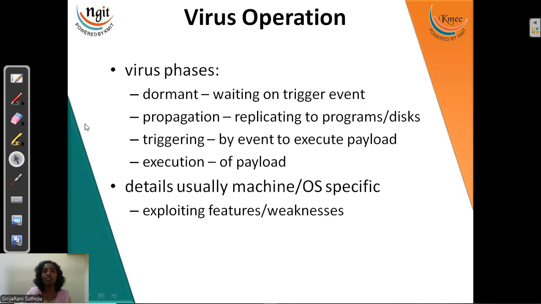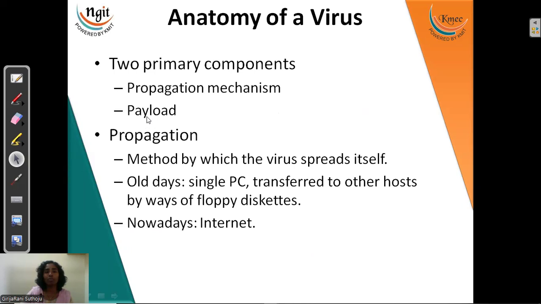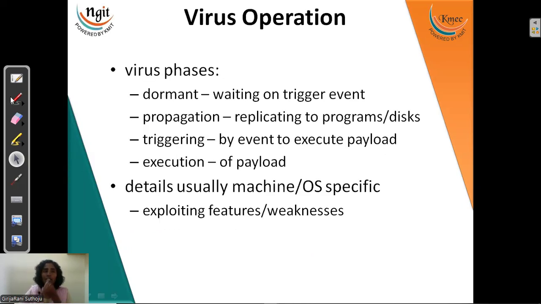Now, a virus has a few phases. There are 4 phases: dormant, propagation, triggering, and execution. In the dormant phase, the virus will be available in the system as just a body without a soul, waiting for when to trigger its action. Propagation is like, once a system is attacked, 2 MB will be replicated to 4 MB, right? While this is happening, it will be available in my system.